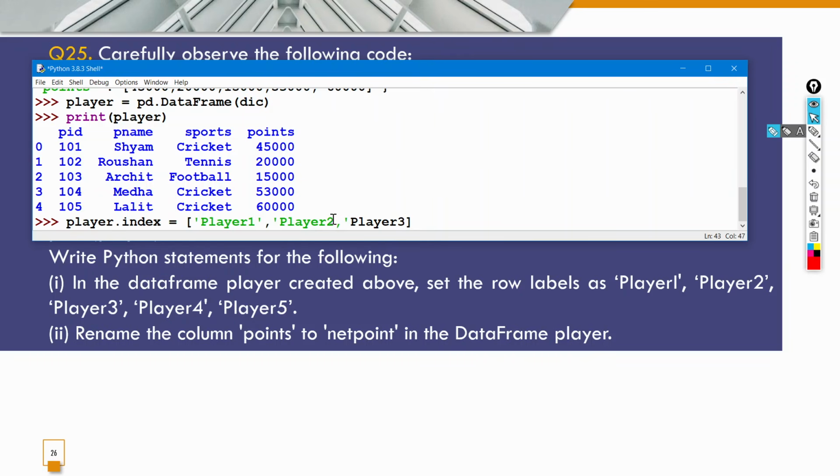Okay, I have not closed this. Yeah, so player 3, comma player 4, comma player 5, okay. So now, this is the answer for this first one. player.index is equal to, in square brackets, player 1, comma player 2, comma player 3, comma player 4, comma player 5.